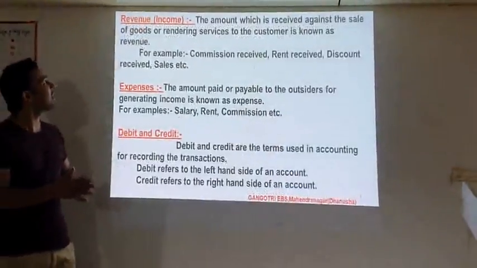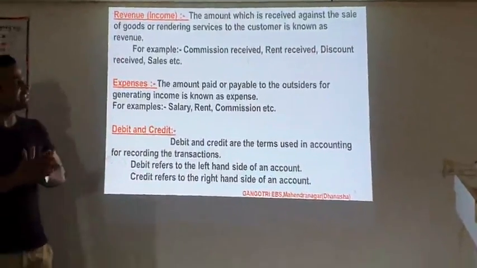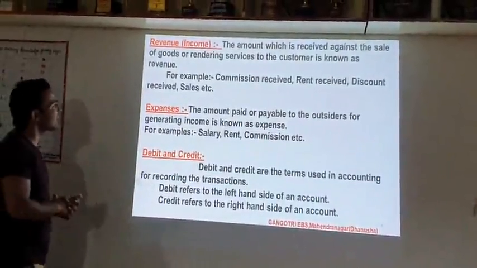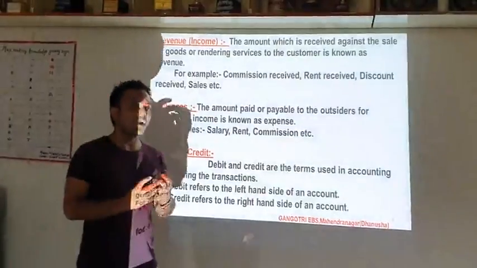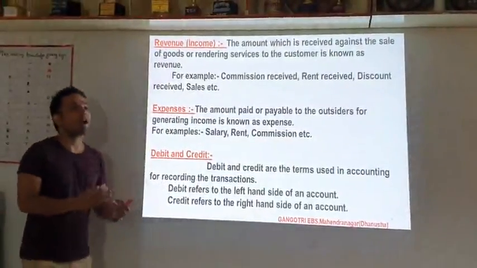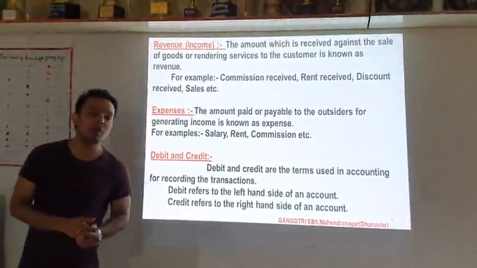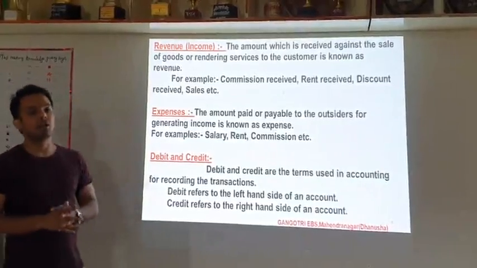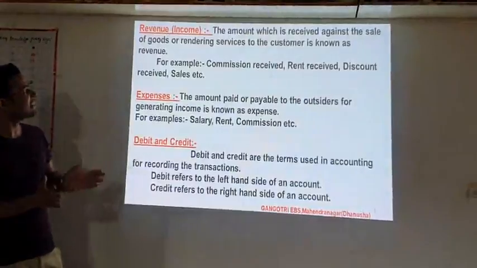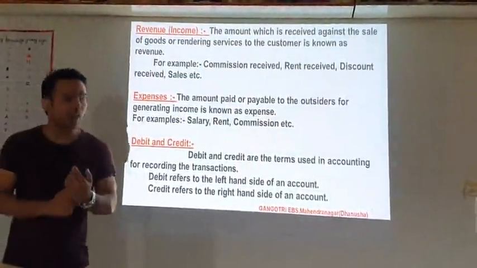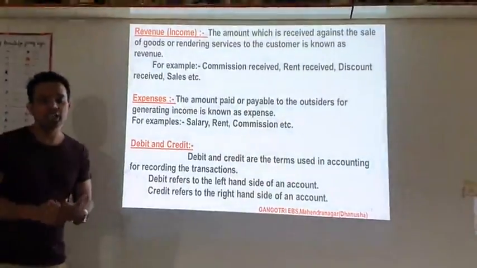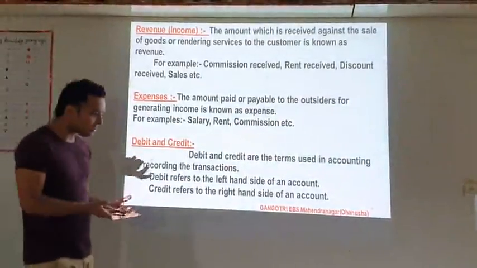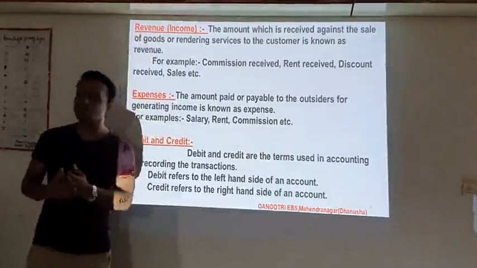And the next is revenue. The amount which is received against the sale of goods or rendering of service to the customer is known as revenue. It means the amount received by selling goods to the customer or providing various services to others, or you can say customers. For example, if we receive commission, rent, discount, sales, all these are revenue. Whatever we receive is revenue for us.